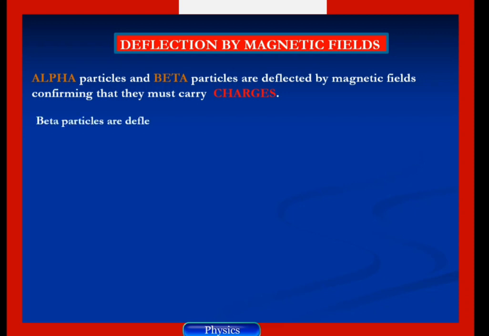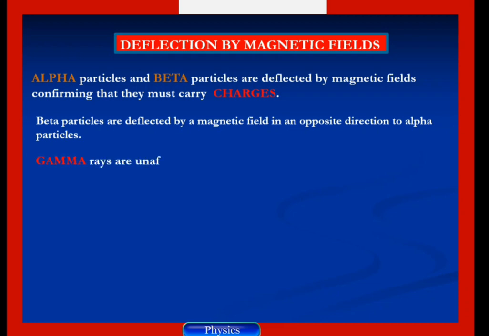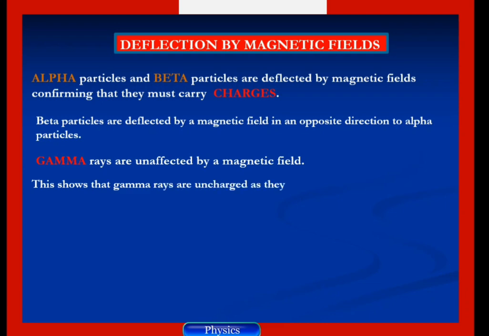Beta particles are deflected by a magnetic field in the opposite direction to alpha particles. Gamma rays are unaffected by a magnetic field. Just like in an electric field, gamma rays are also not affected by a magnetic field. This shows that gamma rays are not charged, as they do not experience a force when passing through the lines of